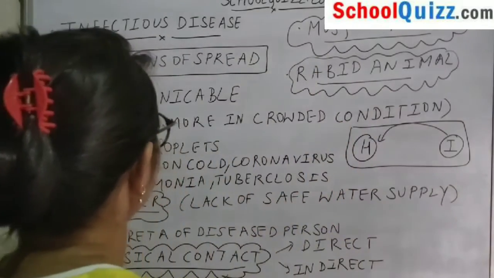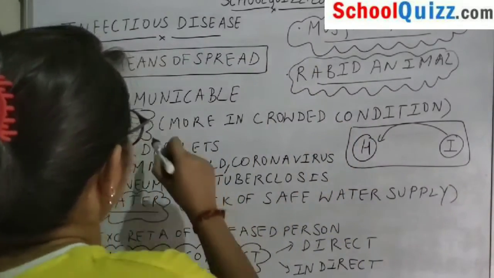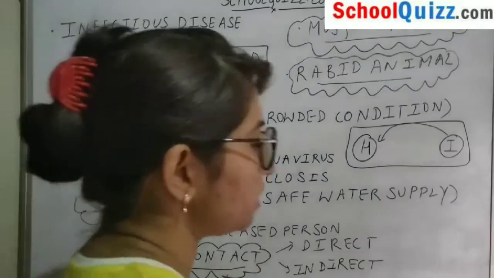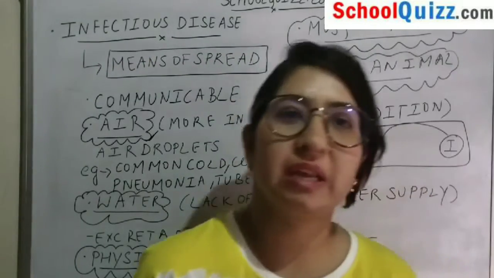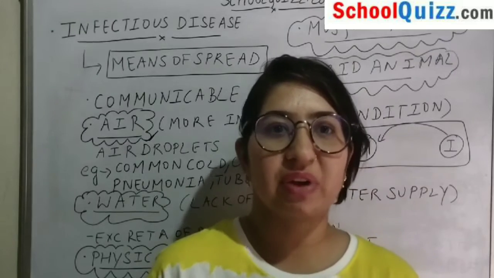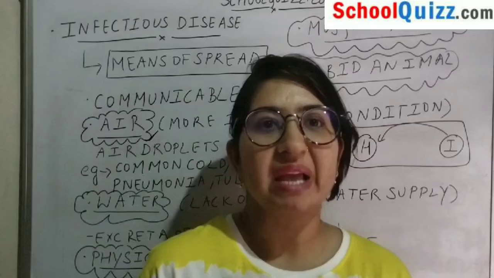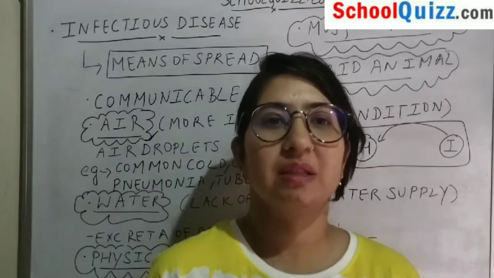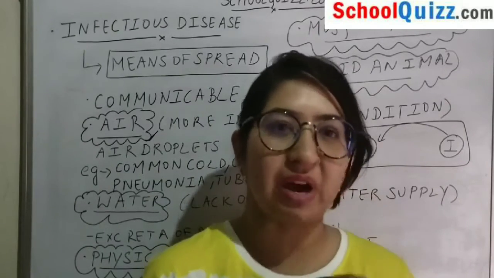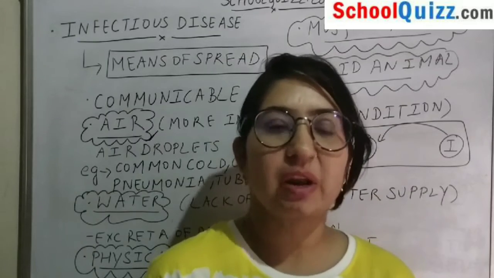One of the main agents by which disease is caused is air. When we cough or sneeze, some air droplets are released, and some contamination or virus comes in contact with those air droplets.